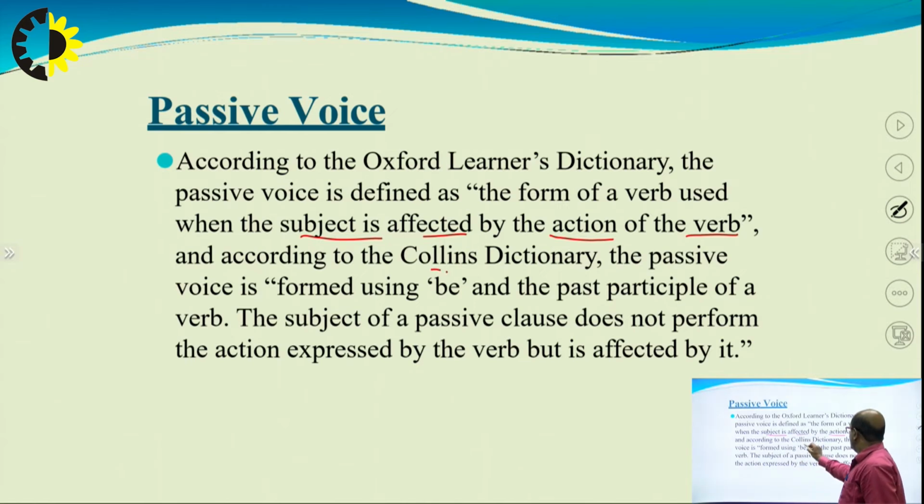And according to the Collins dictionary, the passive voice is formed using be and the past participle of a verb. The subject of a passive clause does not perform the action expressed by the verb but is affected by it. So, this is the definition of the passive voice as per the Oxford Advanced Learner Dictionary and the Collins Dictionary.